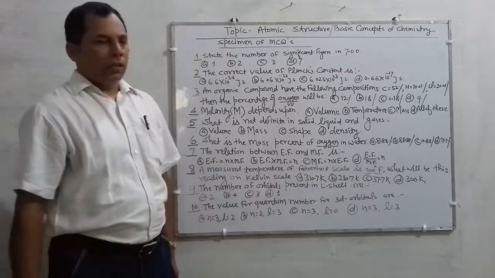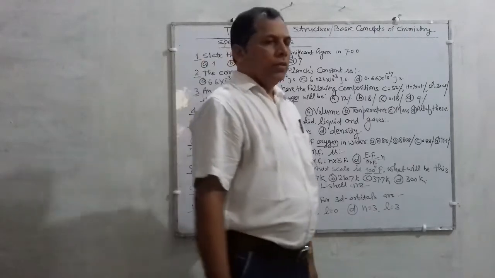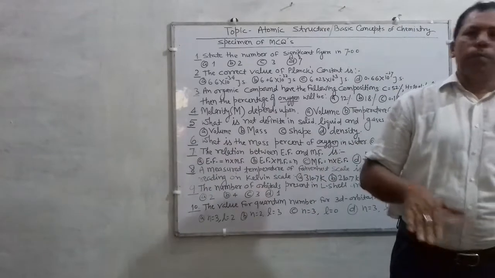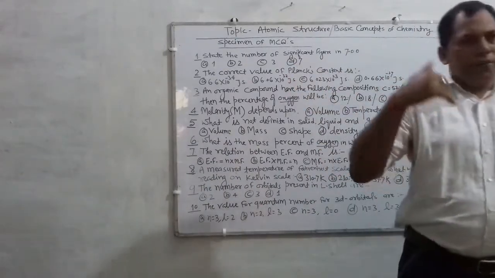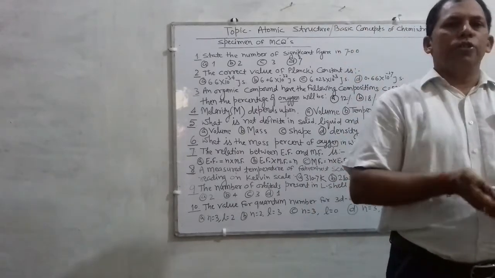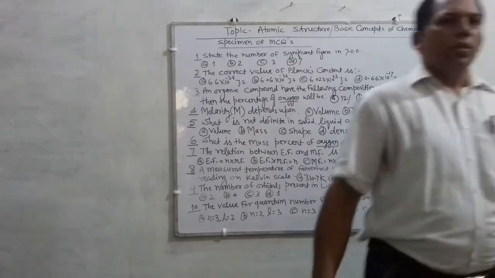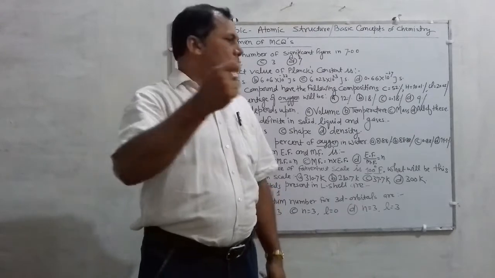Good question. So, tricky questions will come. If you are studying thoroughly both the chapters, that is some basic concepts of chemistry and structure of the atom, then no doubt that you are in a position to solve such type of questions.